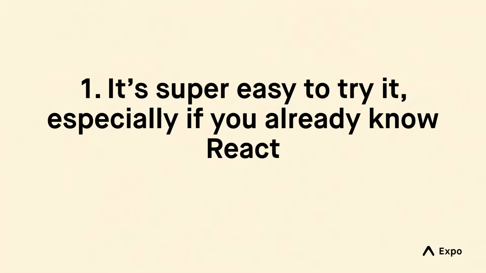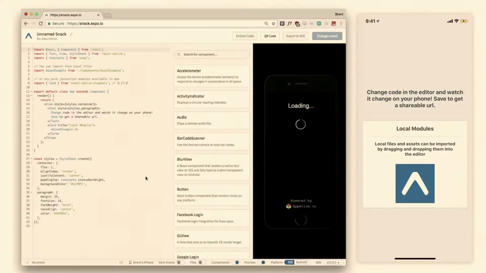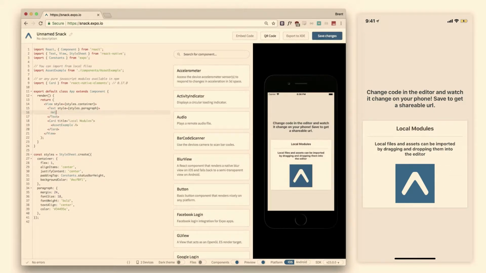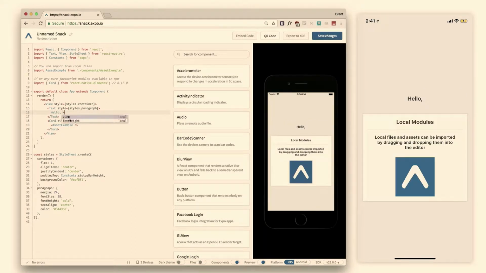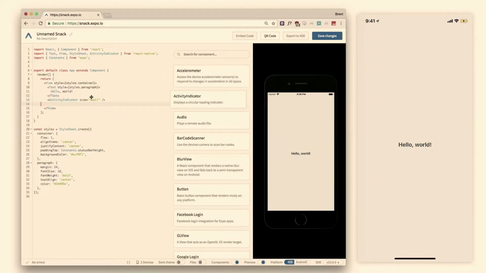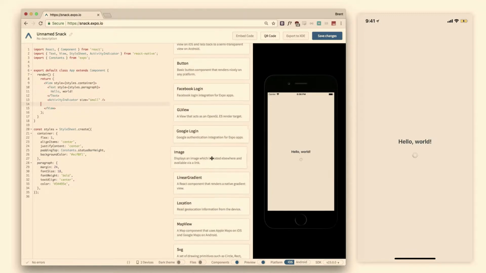The first reason: it's super easy to try, especially if you already know React, like all of you do here. You can go to snack.expo.io, open a simulator in your browser, and change some code right there. You can install NPM packages there. You can drag files in, like images, and basically just give it a go and see if it seems interesting for you.